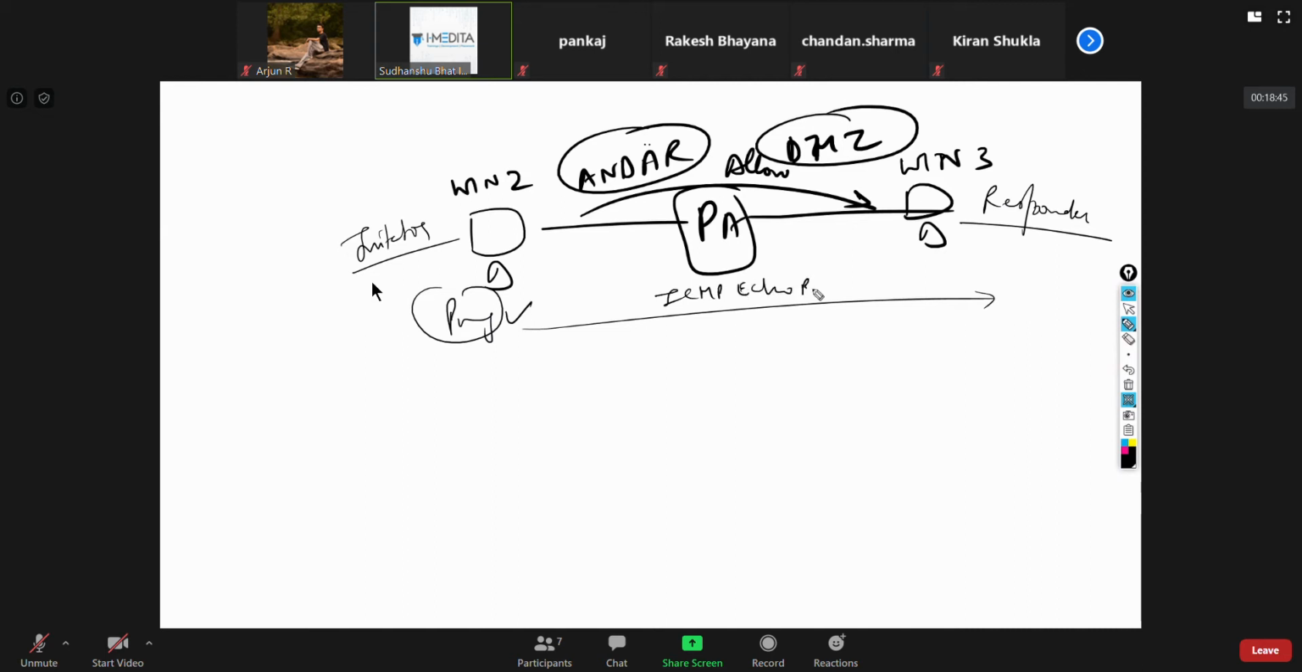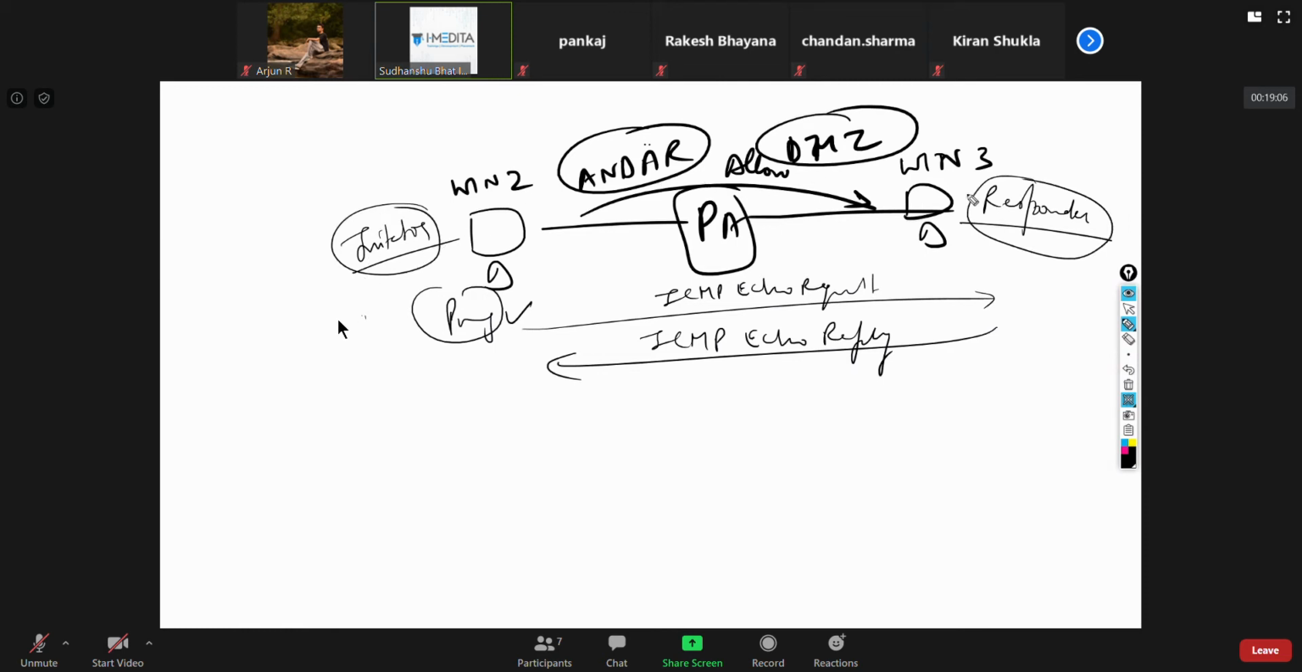Echo request, echo reply. Now, when this guy is responding, Palo Alto says that basically initiator to responder you should allow using a security policy. In the reverse direction, the traffic flow will be automatically allowed because Palo Alto will maintain this information in the